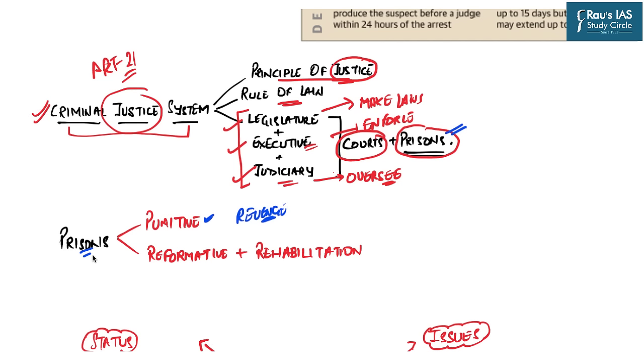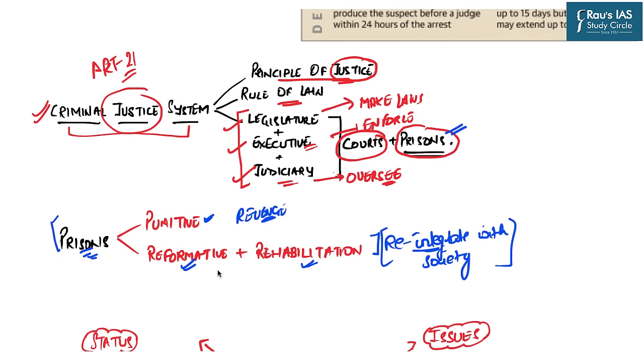And that is why prisons are basically tasked with the reformative as well as rehabilitative approach. All the accused, all the persons who are found guilty and are sent to the prison, the primary task of the prisons is to reform them and reintegrate them with the society. But then the question arises: how many of us feel that Indian prisons are successful in reforming and rehabilitation purposes?